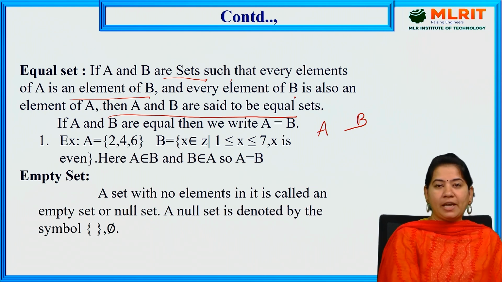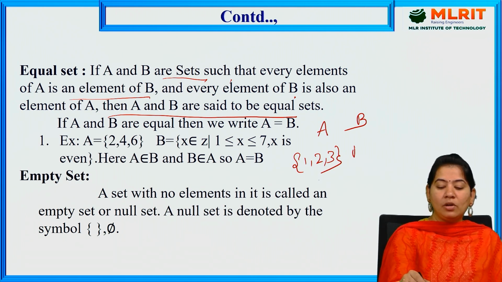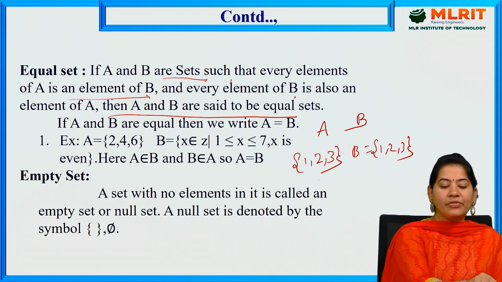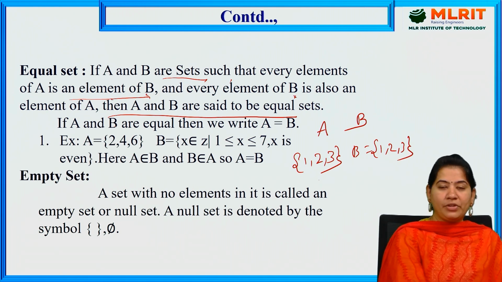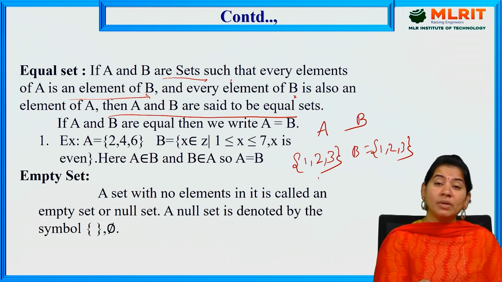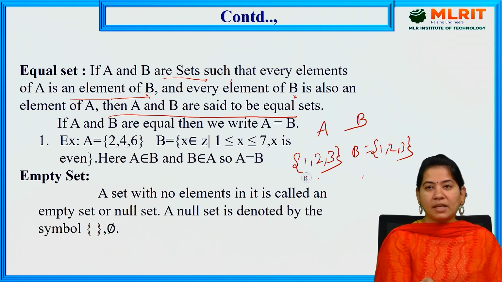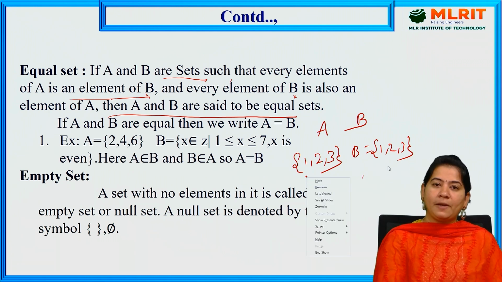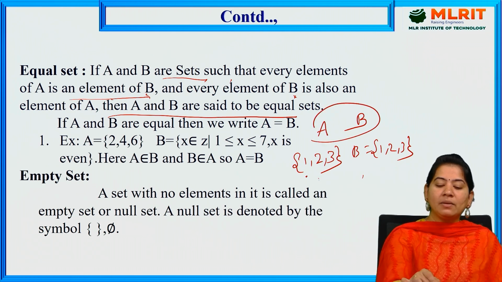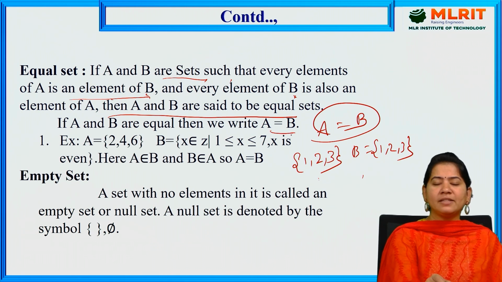Every element of A is an element of B and every element of B is an element of A. Then we can say A and B are equal sets. That means you should have the same elements in both sets. If I have elements 1, 2, 3 in set A, you should also have 1, 2, 3 in set B. Only then can we say that A and B are equal sets. If A and B are equal, then we write A = B.